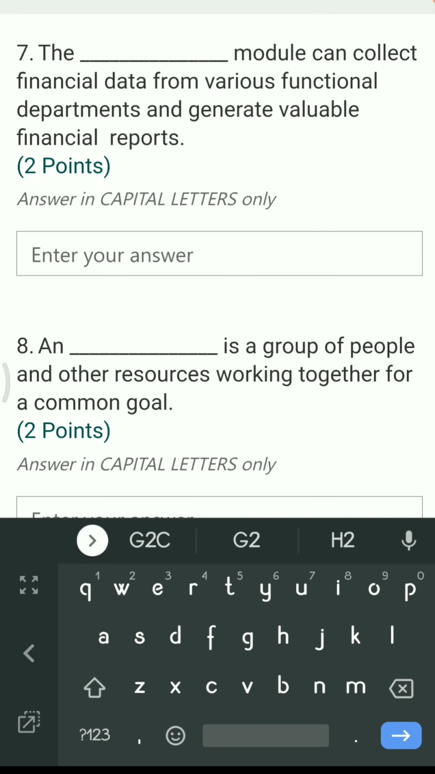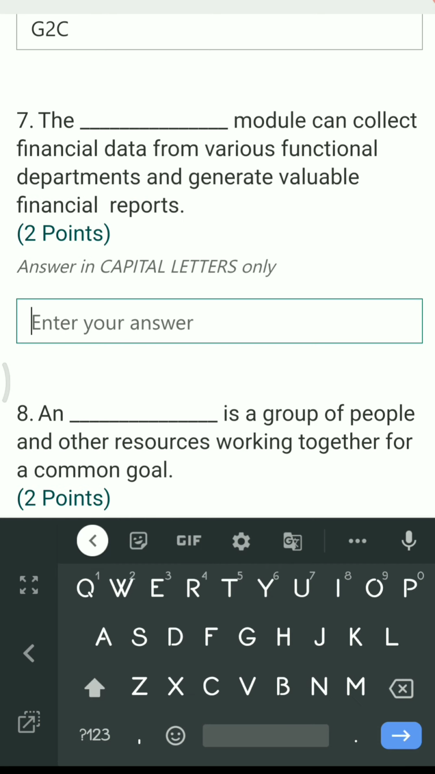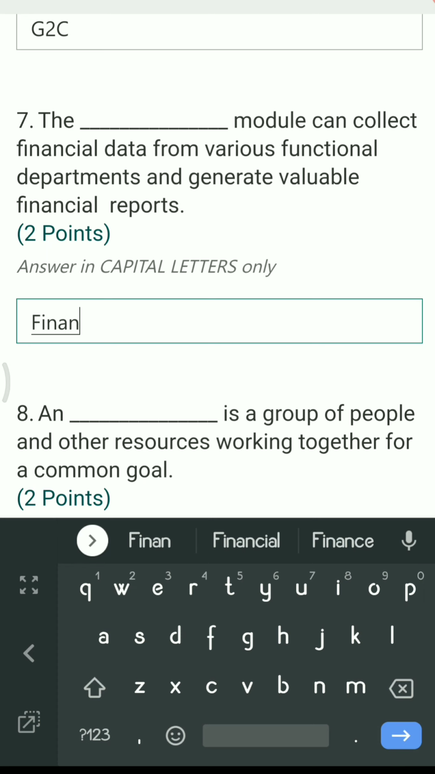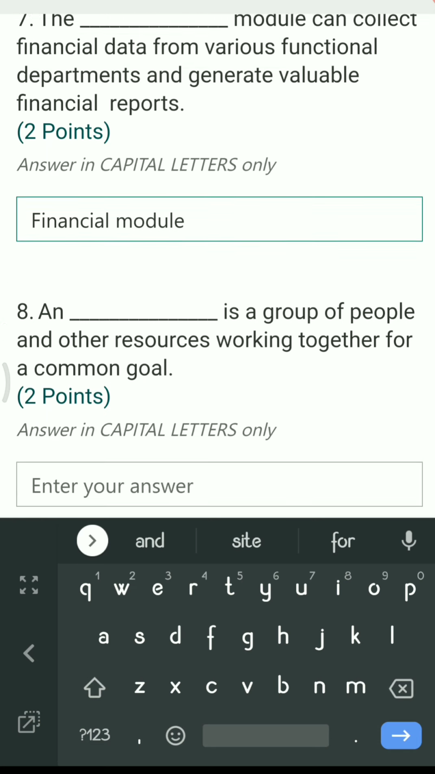Next question, the dash module can collect financial data from various functional departments and generate valuable financial reports. So the right answer is financial module. So it is dealing with all the financial things. So the answer is going to be financial module.